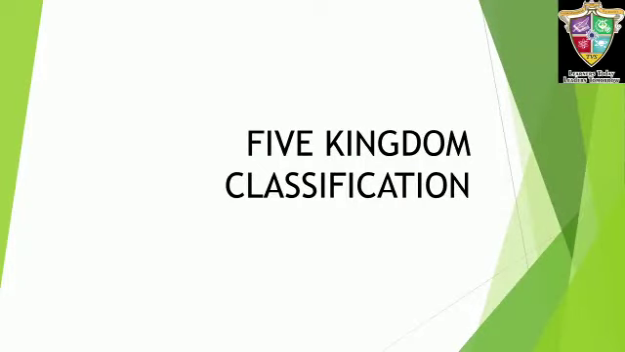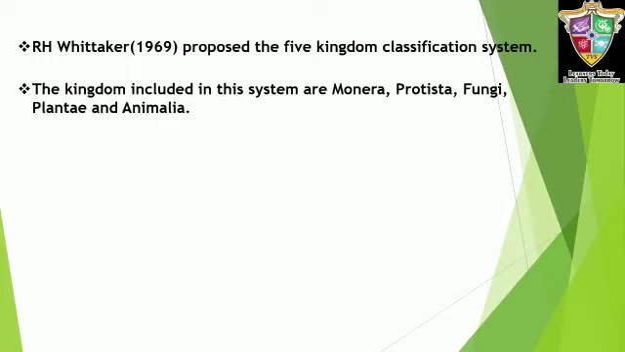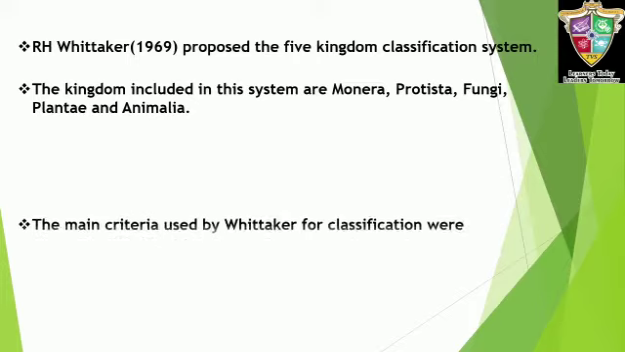Today we are going to learn about Five Kingdom Classification. R.H. Whittaker, in 1969, proposed the Five Kingdom Classification system. The kingdoms included in the system are Monera, Protista, Fungi, Plantae and Animalia.